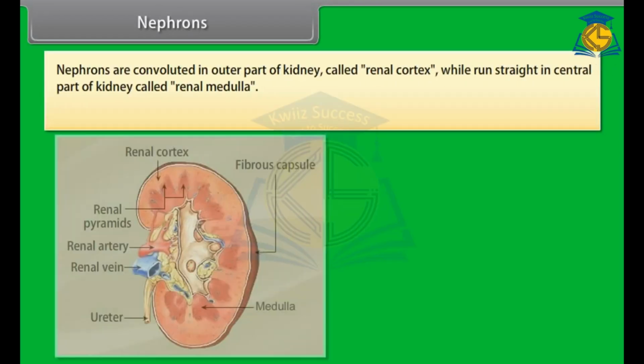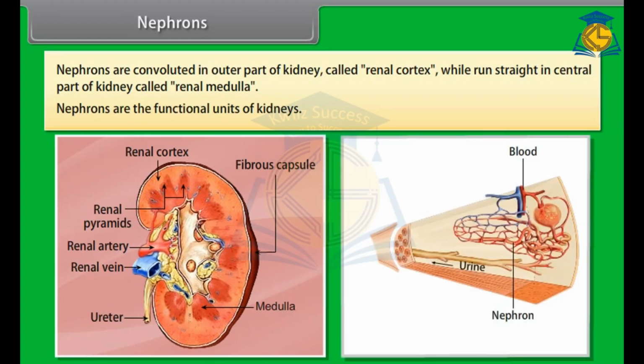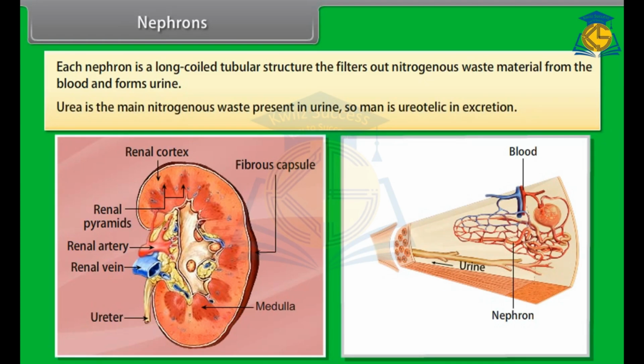Nephrons. Nephrons are convoluted in the outer part of the kidney called the renal cortex, while they run straight in the central part of the kidney called the renal medulla. Nephrons are the functional units of kidneys. Each nephron is a long-coiled tubular structure that filters out nitrogenous waste material from the blood and forms urine. Urea is the main nitrogenous waste present in urine, so man is ureotelic in excretion.